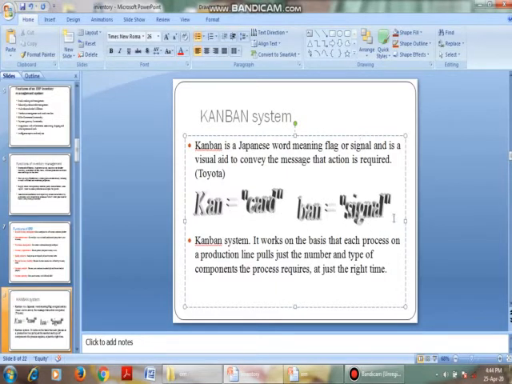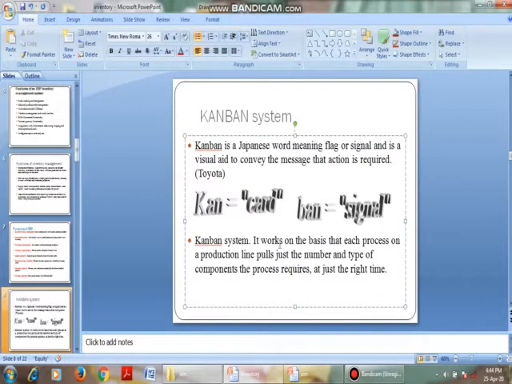That is, with the help of a card, we are giving a signal to convey some message for the proceeding activities. If you attach a card to a particular bin or to a particular inventory, it shows a signal of what to do.